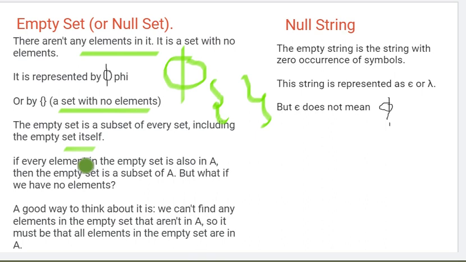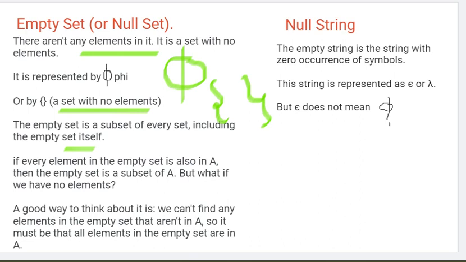Suppose there is an empty set A, and I want to say A is a subset of A itself. How can we say that? We cannot find any element in the empty set that is not in A. So it must be that all the elements in the empty set are in A. So every empty set is a subset of itself.